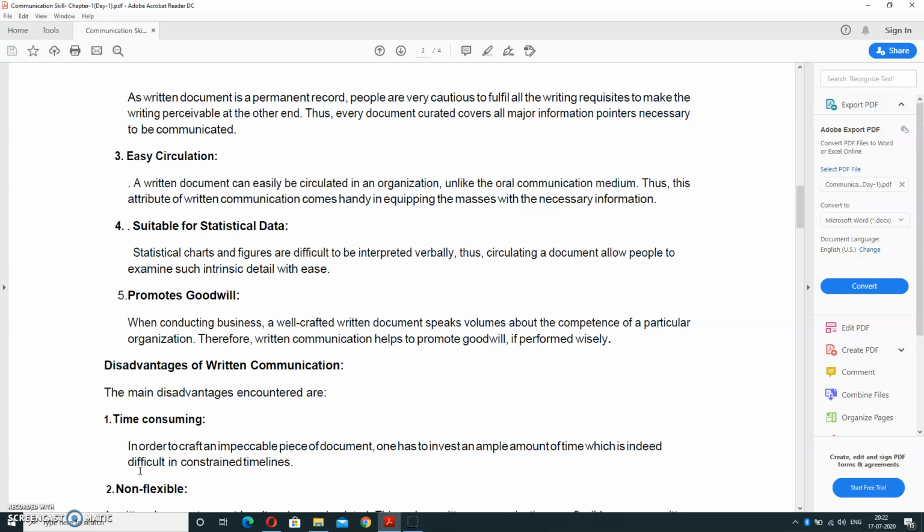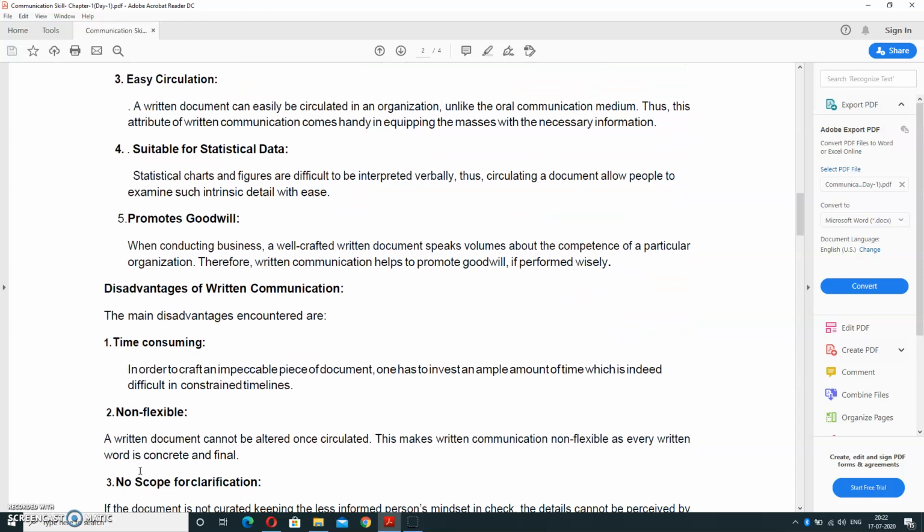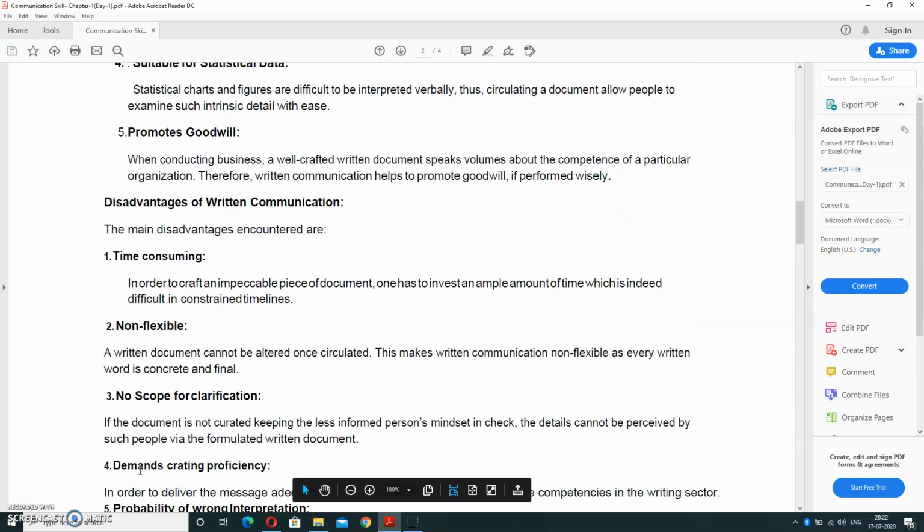And what are the disadvantages of written communication? Written communication has disadvantages like being time consuming. It takes time because we need to prepare it in a proper way. In order to craft an impeccable piece of document, one has to invest an ample amount of time, which is indeed difficult. It means we need to spend much time on written communication. That's why it is time consuming.